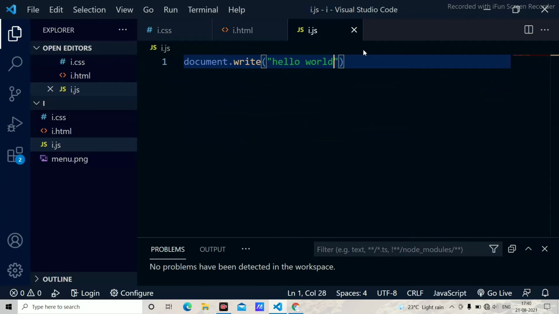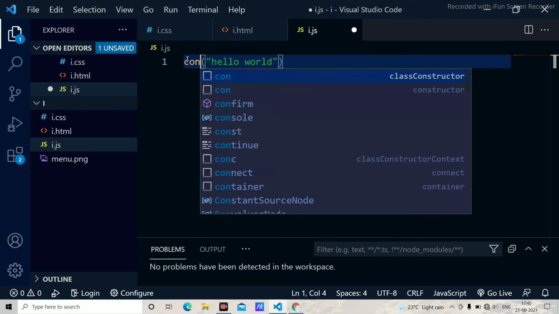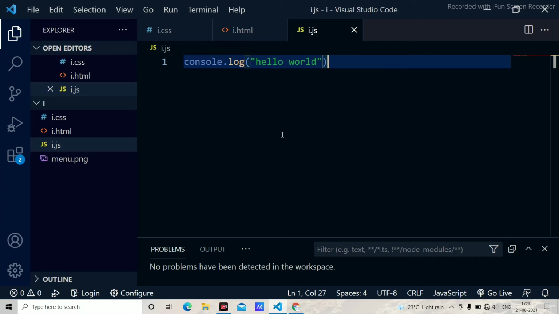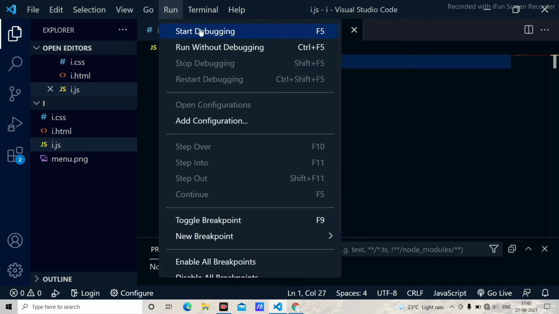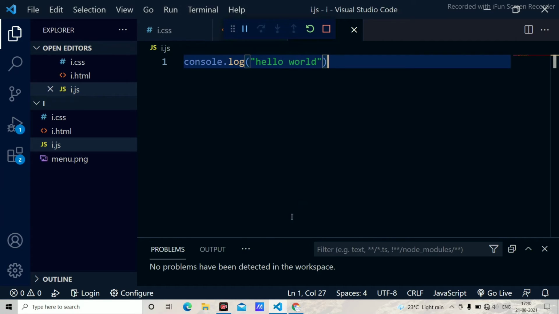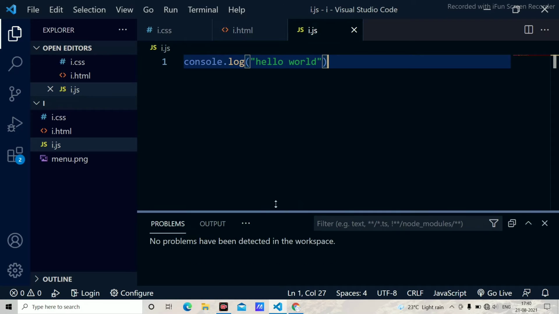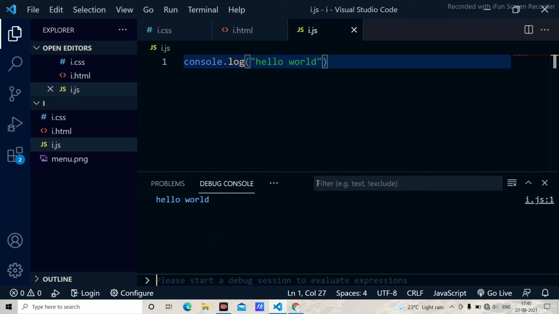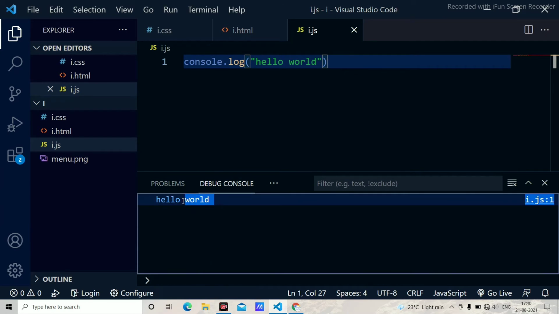Now I am going to discuss using the console.log. Instead of document.write, I have to use the console.log. If Node.js is already installed in your system, it will show the output. I am just saving it, running the code, start debugging, and when I use it, it will give me the output. As you can have a look here, in the debug console I got the hello world, and this is how we use the console.log.